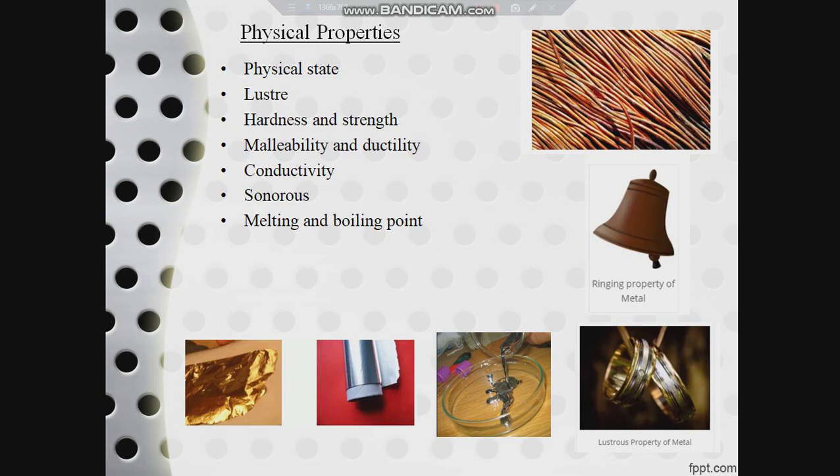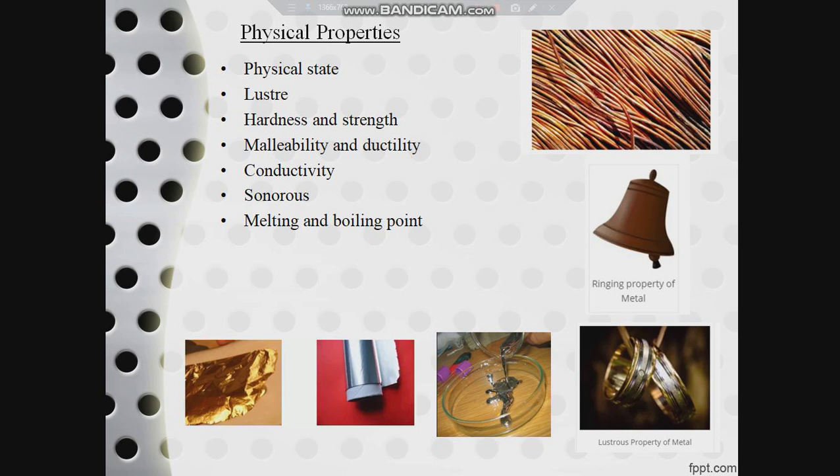That is, the property of a metal by which it can be beaten into thin sheets is known as malleability, and this malleability is found in aluminium, copper and iron, which can be flattened on beating. Whereas coming to non-metals, as they are very less in strength, when we beat them to a great extent they break down. So we can say that the non-metals are quite brittle, which means they can be easily broken down when they are beaten hard.